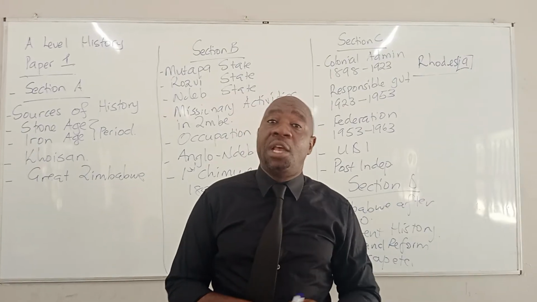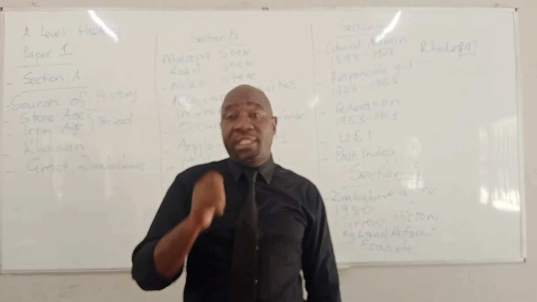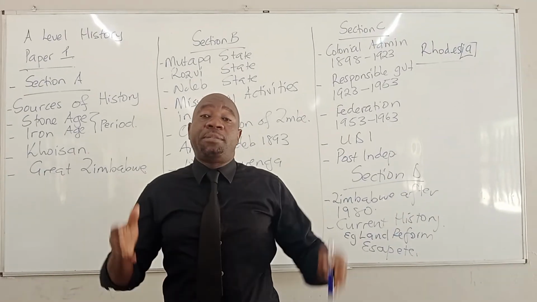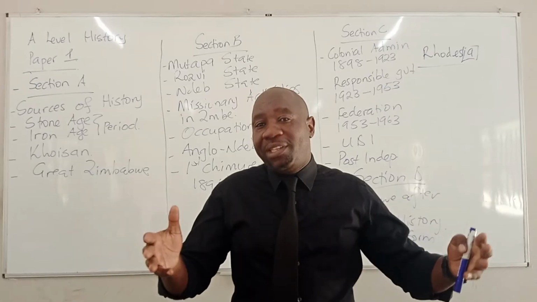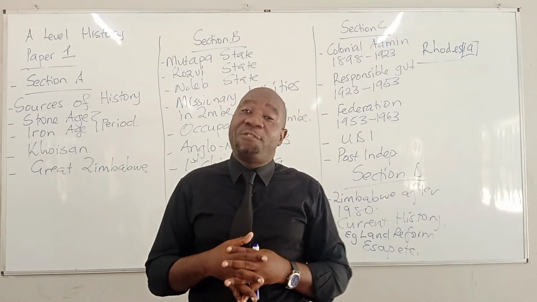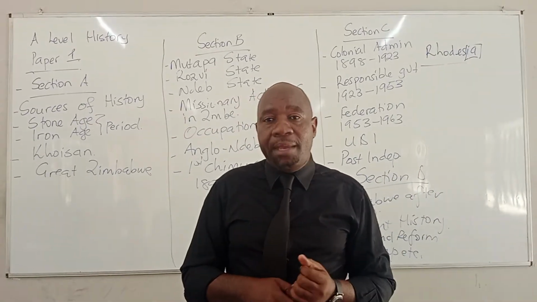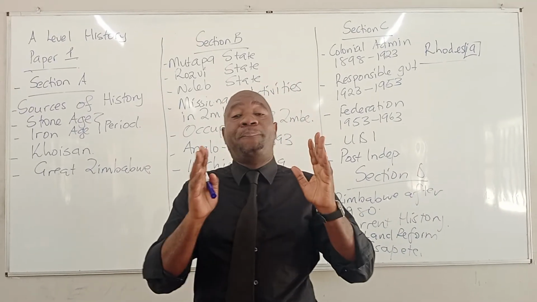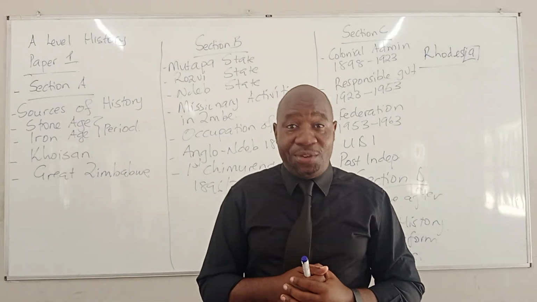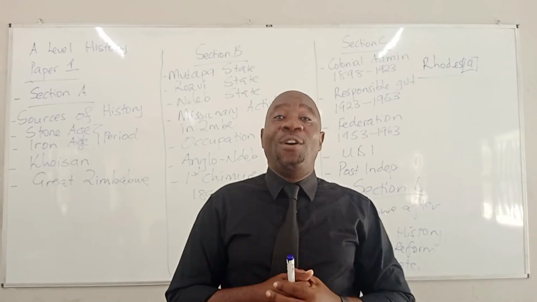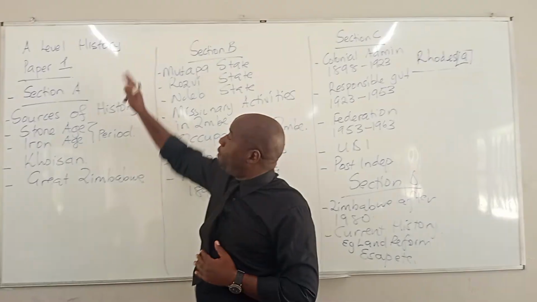Remember, when we answer questions at A level, it means that you have to support them, you have to read, you have to have information, and you have to answer your examination in 3 hours. So you should budget your time correctly. So that is what we have on this paper, History A Level, paper 1.